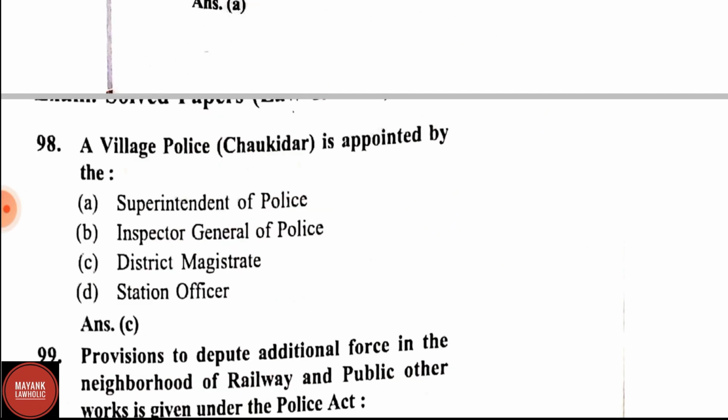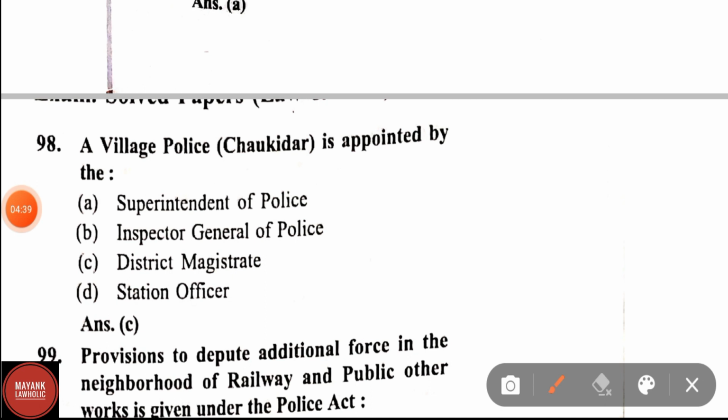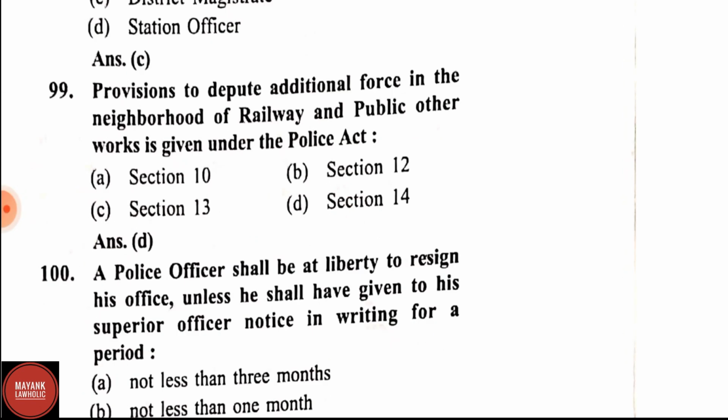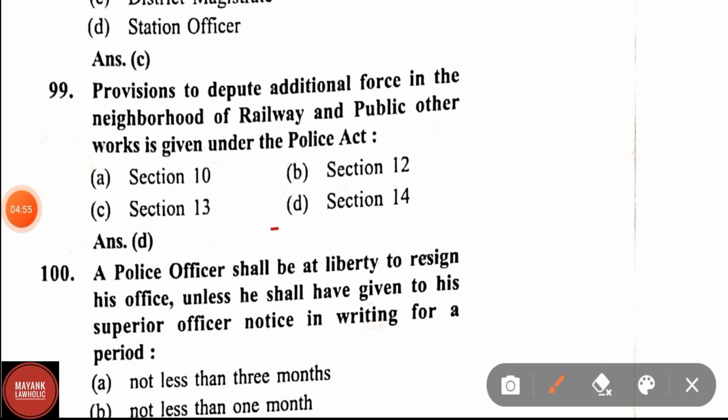Question number 98. A village chowkidar is appointed by; this question has been asked again and again. Village chowkidar is appointed by the district magistrate. Question number 99. Provisions to depute additional force in the neighborhood of railway and other public works are given under the Police Act. Correct answer is section 14.